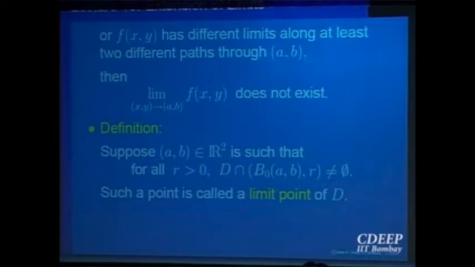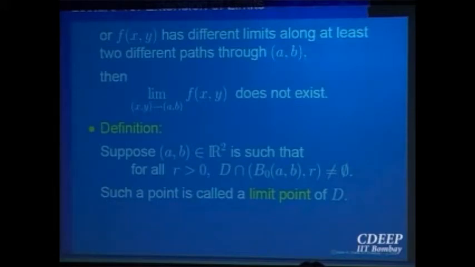For example, what will be a consequence of the point (a, b) being a limit point of a set D? Supposing I take an open ball around that point of radius 1 over n, then there is a point of the set D inside that ball. So there is a point (xn, yn) inside the domain which is at a distance at most 1 over n from the point (a, b).